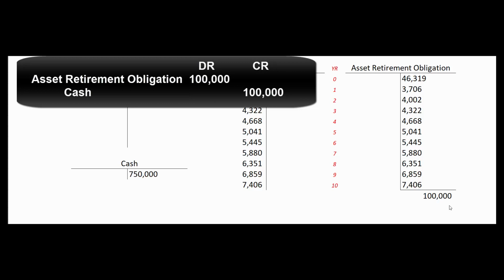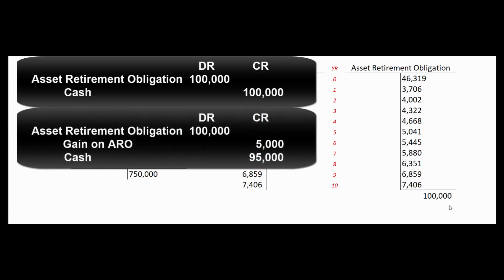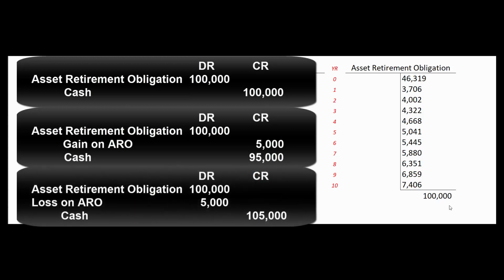So if we repair it for $100,000, we debit asset retirement obligation for $100,000 and credit cash for $100,000. If it only costs us $95,000, we have a $5,000 gain. If it costs us $105,000, we have a $5,000 loss. And that's all there is to asset retirement obligations.